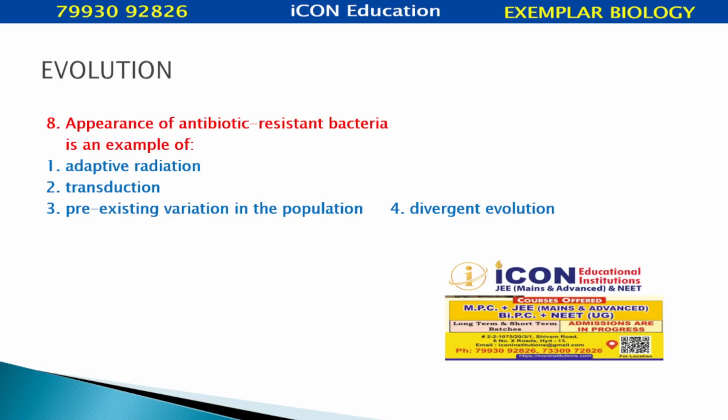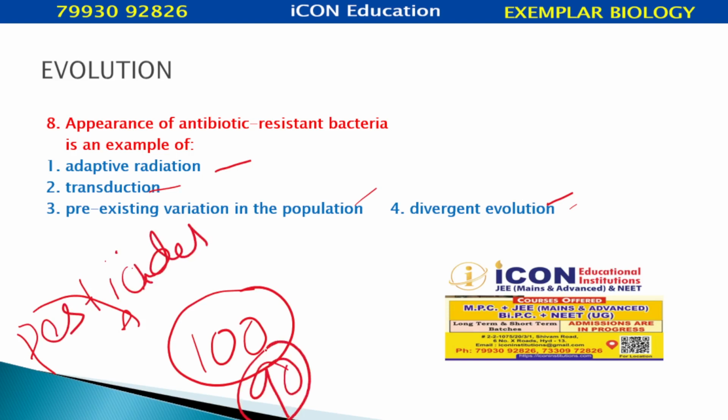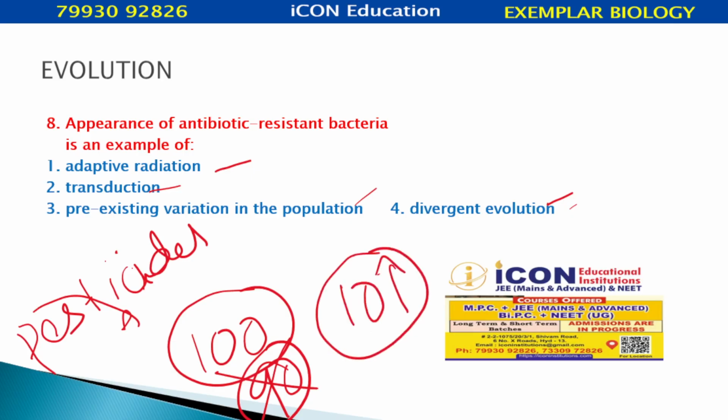Appearance of antibiotic resistant bacteria is an example of adaptive radiation, transduction, pre-existing variation in the population, or divergent evolution. For example, if there are 100 insects and I spray a pesticide like malathion or parathion, most of them are killed, 90 are killed and only 10 survive. How do they survive?